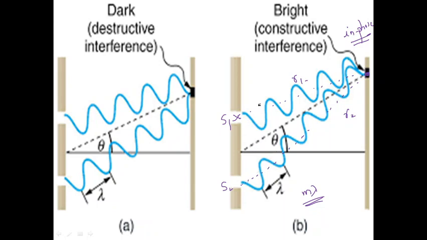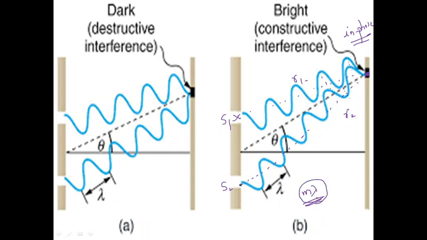We want constructive interference, the process in which the crests meet up and the troughs meet up. The crests have to align and the troughs have to align. So this path difference should change one of the waves by an integral multiple of lambda.